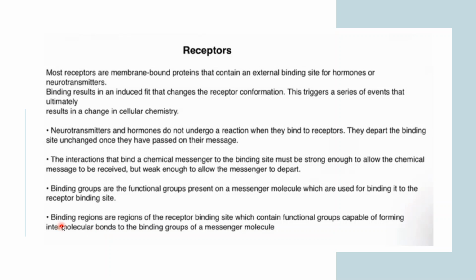Okay, now coming to the next point. The binding regions are regions of the receptor binding site which contain functional groups capable of forming intermolecular bonds to the binding groups of a messenger molecule. Similarly, this is also saying the same thing: there are binding regions present on the receptor site and the messenger. They have to come together and interact with each other for the message to be transferred. So these are the important points when we are talking about the receptors.